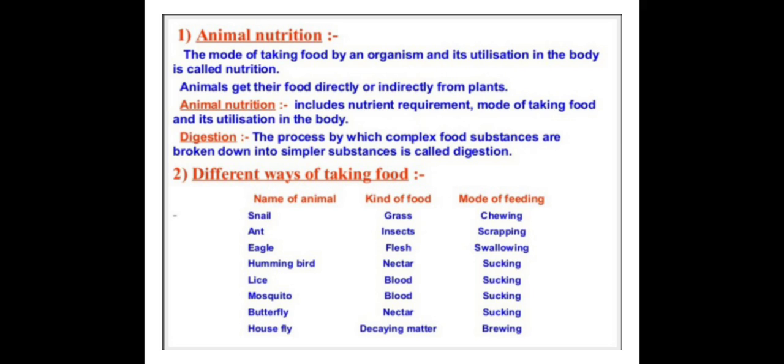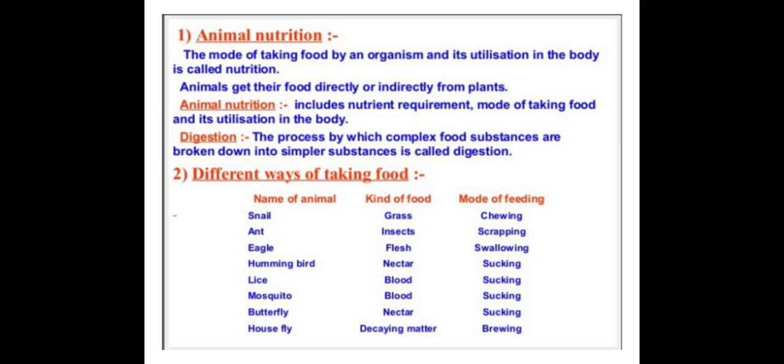Digestion. The process by which complex food substances are broken down into simple substances is called digestion. This is the definition of digestion. When we take food, the food's complex substances are broken down into simple substances. Then it is called digestion.